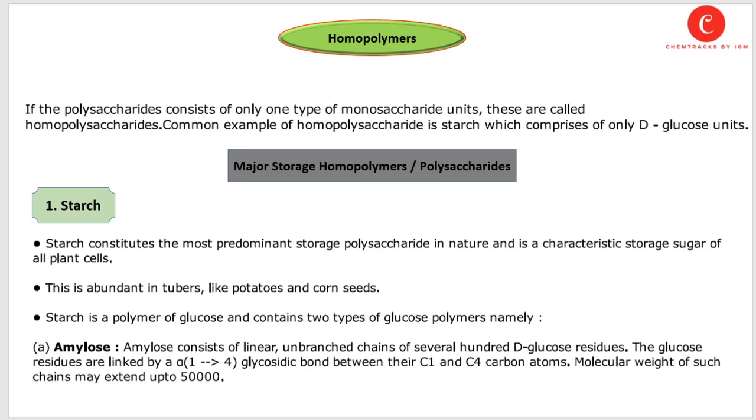Starch is a polymer of glucose and contains two types of glucose polymers. One is amylose and the second is amylopectin. Amylose consists of linear unbranched chains of several hundred D-glucose residues. These glucose residues are linked by alpha 1,4 glycosidic linkage between their carbon number 1 and carbon number 4. So it is called an alpha 1,4 linkage. The molecular weight of an amylose chain may extend up to 50,000.